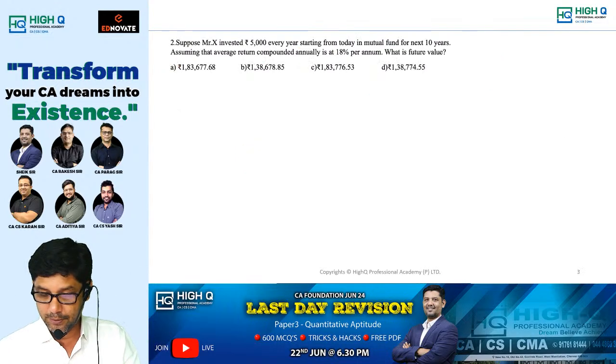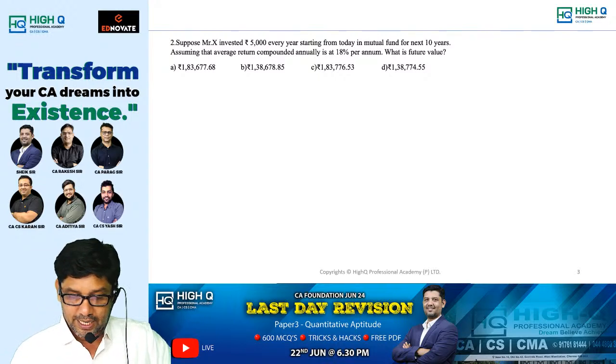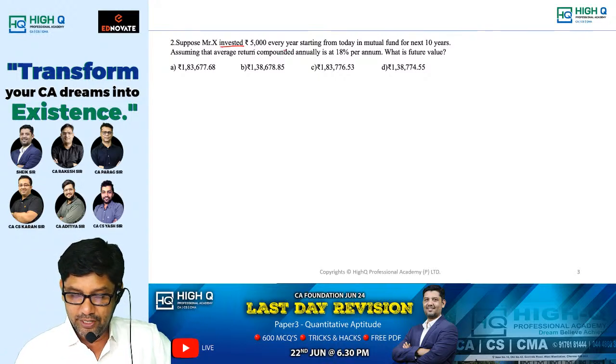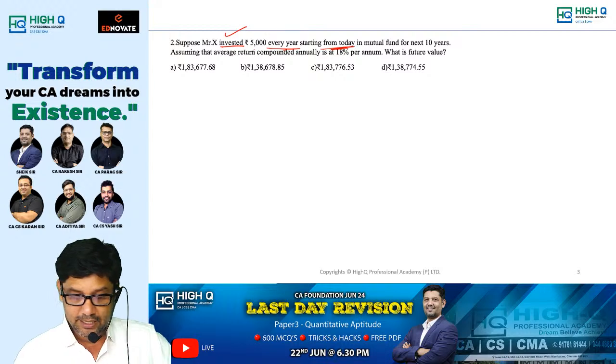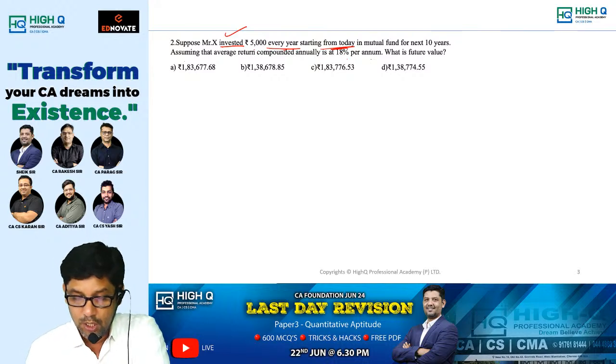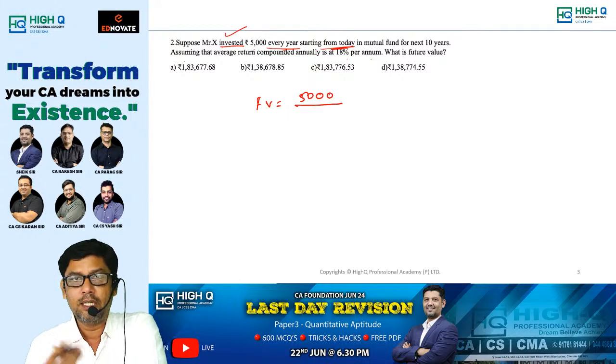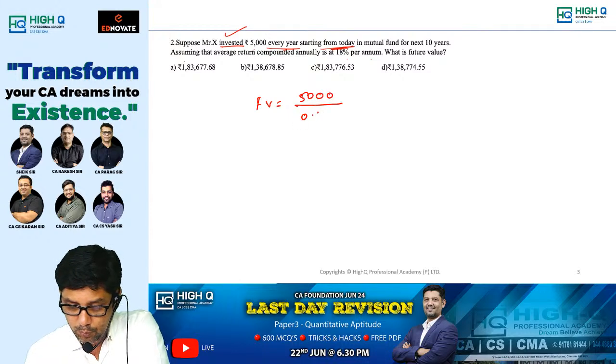Next one. Suppose Mr. X invested 5,000 every year. Annuity sum again, investment, future value. Starting from today, immediate annuity, in a mutual fund for the next 10 years. Assuming that average return compounded annually is 18% per annum, what is the future value? They ask you to find the future value. 5,000 by 0.18, 1.18 whole power 10 years, minus 1.